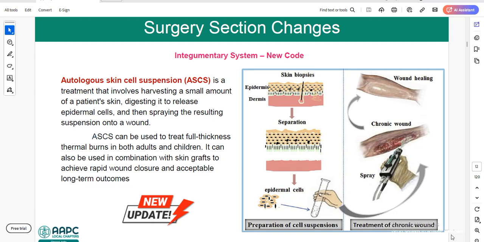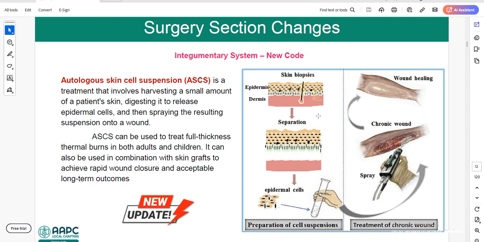In order to compensate for that skin, the physician will perform this procedure, where first the physician prepares the cell suspension, then uses the suspension for treatment of chronic wounds, burns, or other skin cancer treatment. Basically, the preparation involves multiple stages.